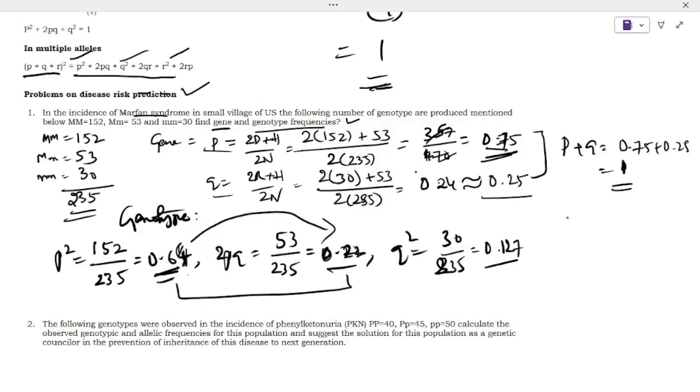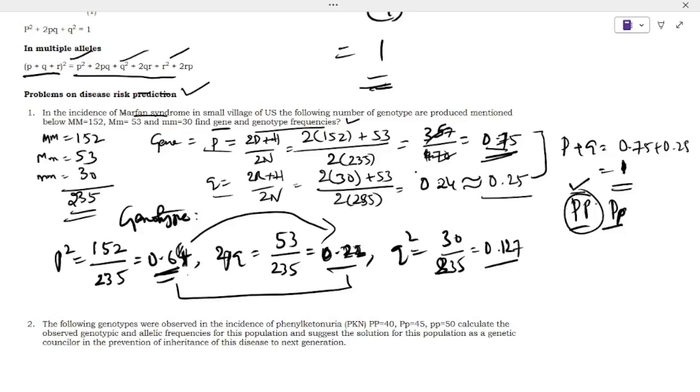Why? Because Marfan syndrome is autosomal dominant inheritance. Only one allele is enough to cause the disease here. It may be PP or capital P, small p. Both will affect the individual. Understand? So as a geneticist, the suggestion for the population is that all homozygous dominant individuals should not marry. They should not marry. Why? Because all of their children will be affected.